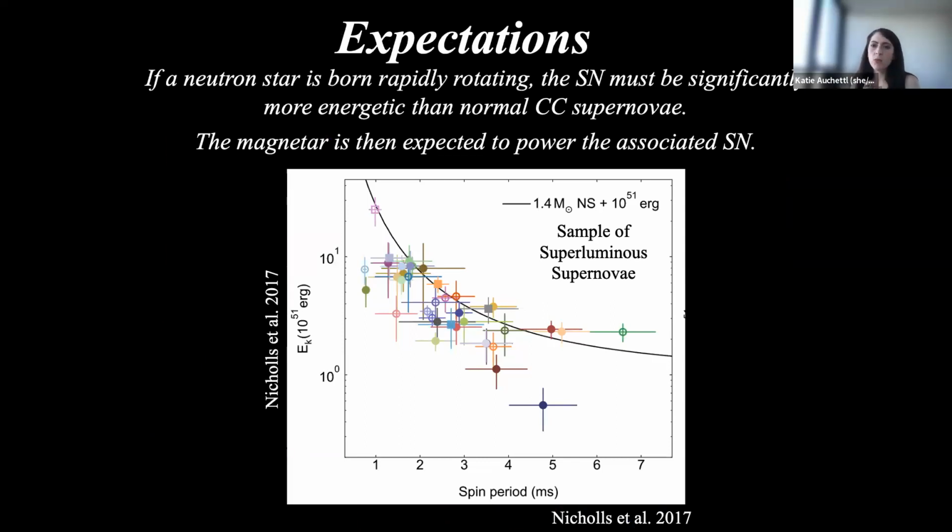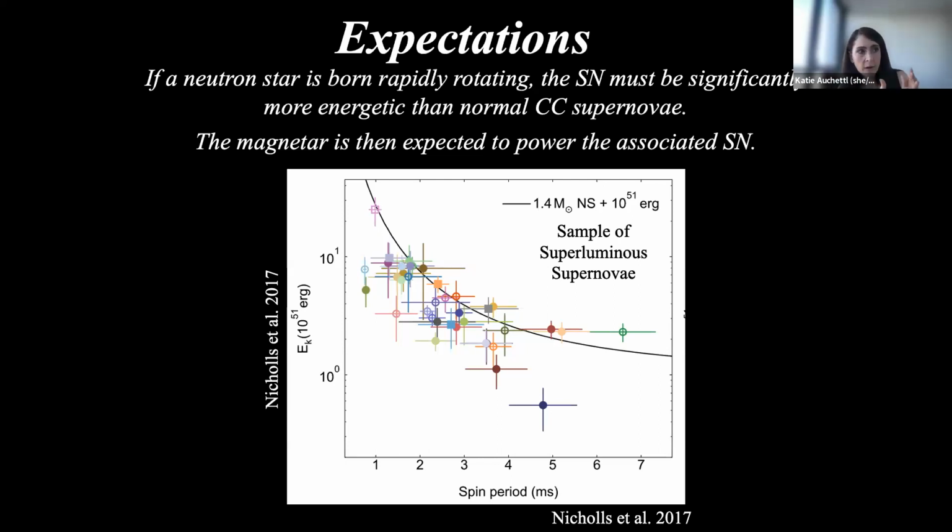As a consequence, a neutron star with an initial spin period of around 1 millisecond will have a rotational energy of about 10^52 erg, which suggests that the explosion which produced these highly magnetized objects must be significantly more energetic than normal core-collapse supernova explosions.